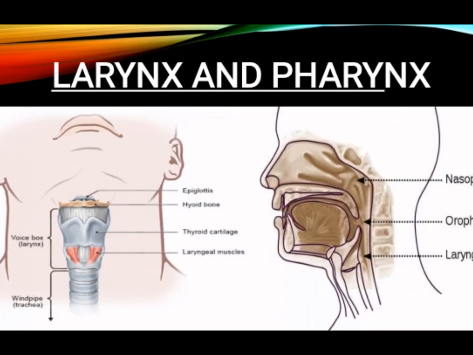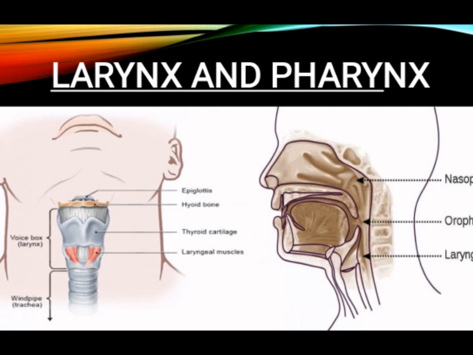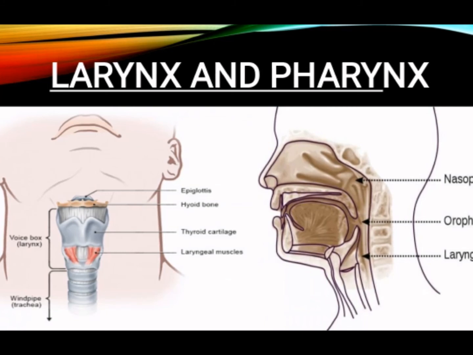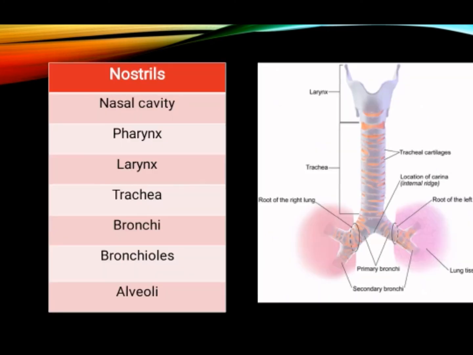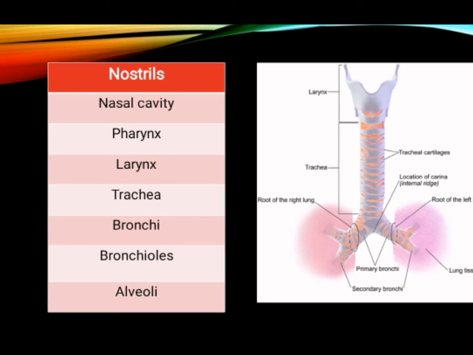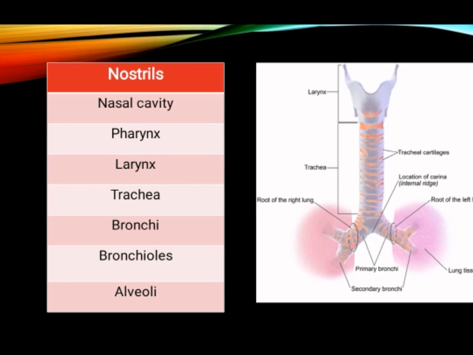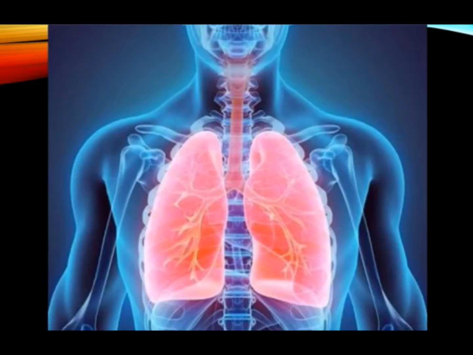I have kept the picture of larynx and pharynx. Larynx is nothing but the voice box. It is very important to create a voice from our throat. So what are all the parts involved in the respiratory system? Nostrils, nasal cavity, pharynx, larynx, trachea, bronchi, bronchioles, alveoli.